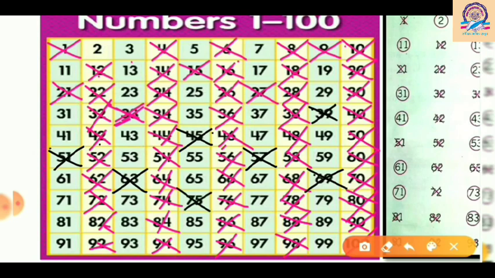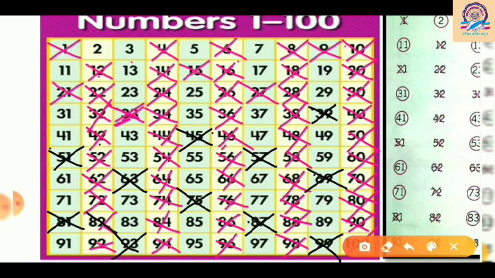75, okay, it will be crossed out. Now 77 is not. 78, yes, it is already crossed out. Now I will go to 82, 81, yes, it will be crossed out. Then 86, no, 87 will be crossed out. Then 90, that is already crossed out. 99 will also be crossed out. Then 96 is crossed out here, and 93 here, it will be crossed out. So here 2 and 3 are remaining now.